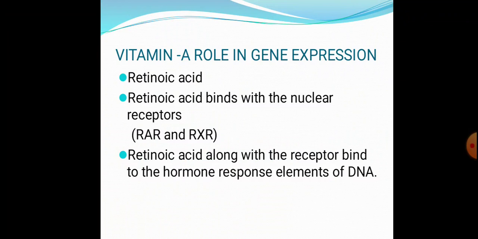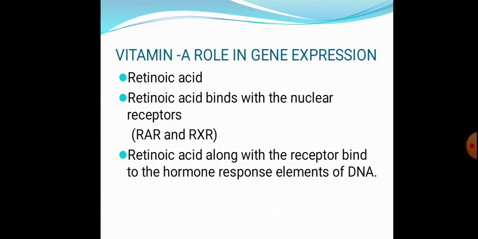Next, vitamin A's role in gene expression. Retinoic acid is involved in it. Retinoic acid binds with the nuclear receptors. Just before this session, I explained how vitamin A acts on the target cell. Within the target cell, it is converted to retinoic acid, and this retinoic acid binds to the cellular retinoic acid receptors, which are the nuclear receptors, and this then binds to the hormone response elements of the DNA.